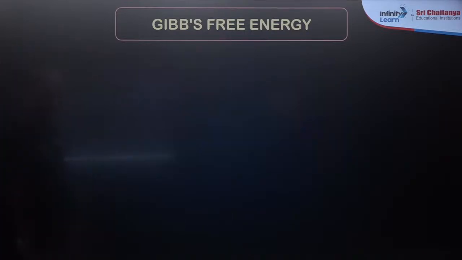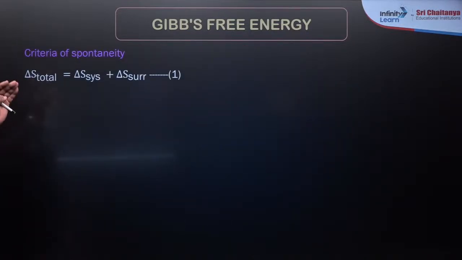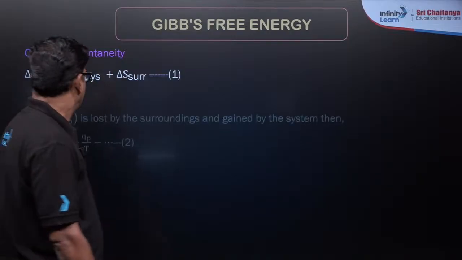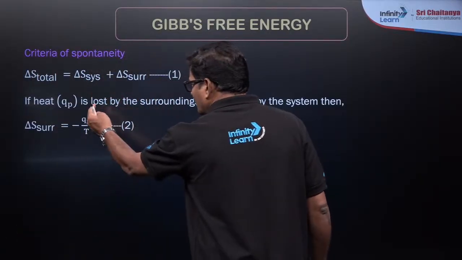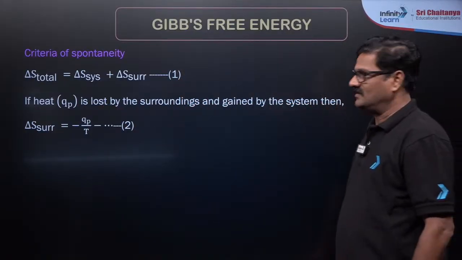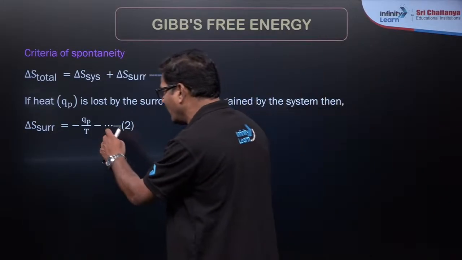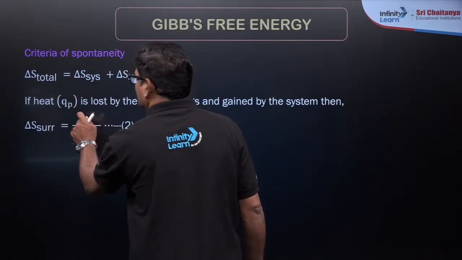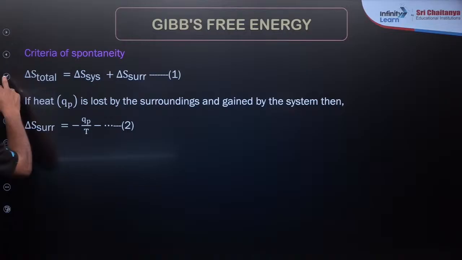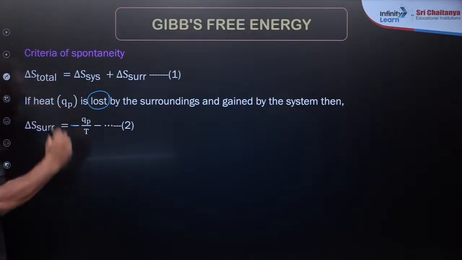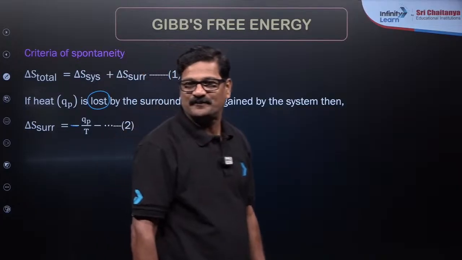Now, Gibbs free energy, the criteria of spontaneity: delta S total is equal to delta S system plus delta S surroundings. If the heat QP is lost by the surroundings and gained by the system, then delta S surroundings is equal to minus QP by T, because it is given as lost. So whenever it is given as lost, see this key point, it is going to be negative. Are you getting or not?